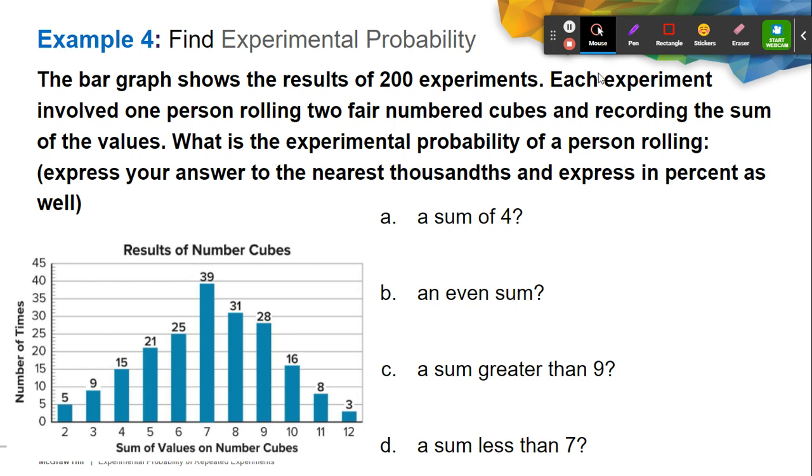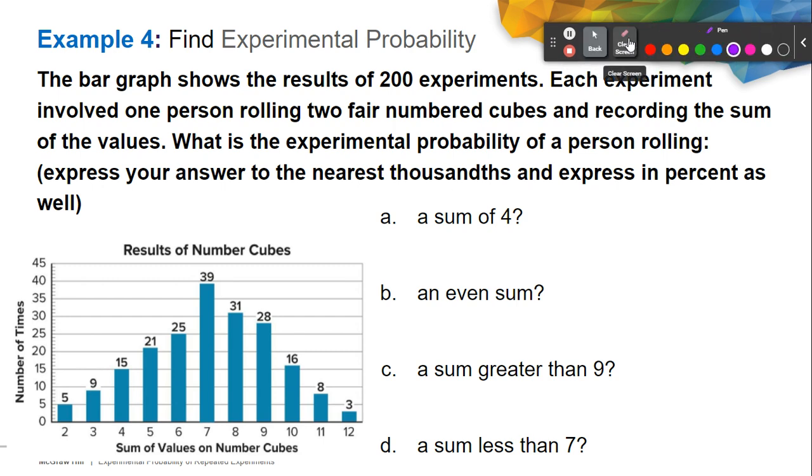So looking at our graph, our bar graph, the sum of 4 will be this one. And looking at the frequency of that one, we have 15 outcomes. So the experimental probability that the person will roll a sum of 4 will just be 15 out of 200.